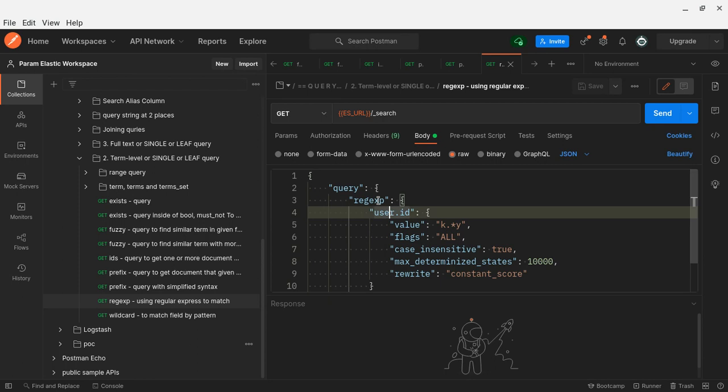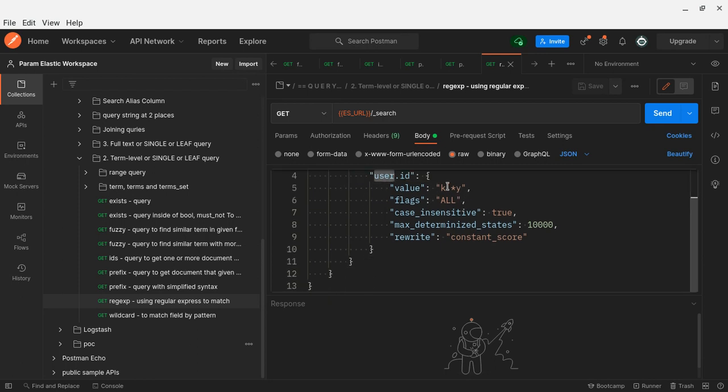Okay, here I can say regular expression, then here it's the field, then what regular expression we should match. Then case insensitive is true or false, by default it is false.